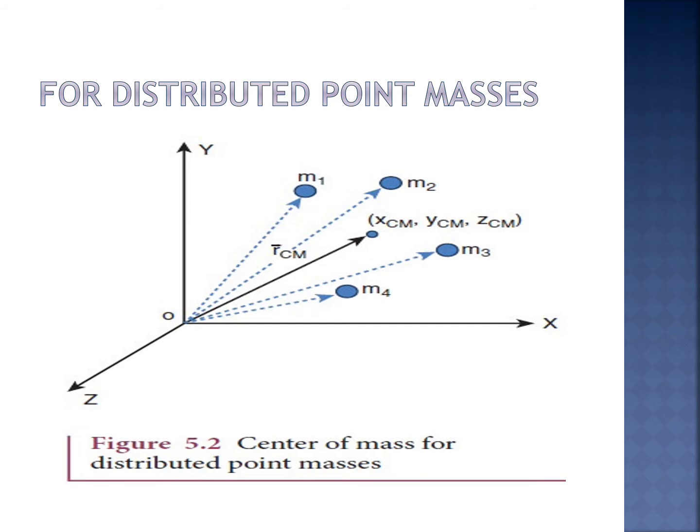Okay, you understood? So we will get the equation, that is x equal to summation of m1 x1 by summation of m, where summation of m is the total mass M of all the particles. Finally we will get RCM for the distributed point masses equal to summation of mi ri by M. Okay, did you understand?